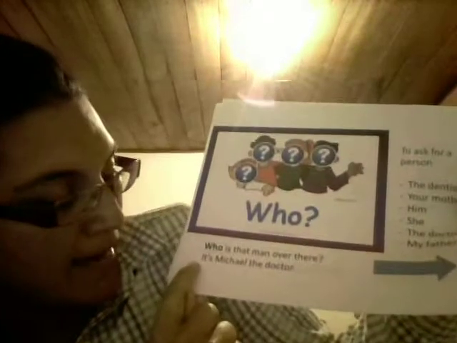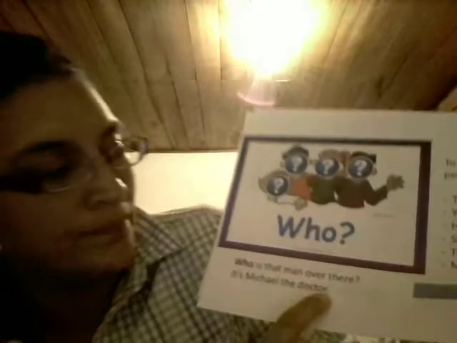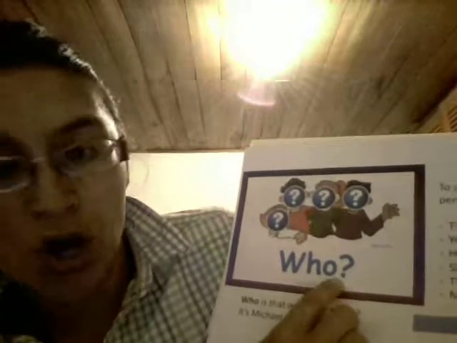For example, who is that man over there? That man is Michael, the doctor. This is the WH question word who, to ask for a person. Who lives in that house?